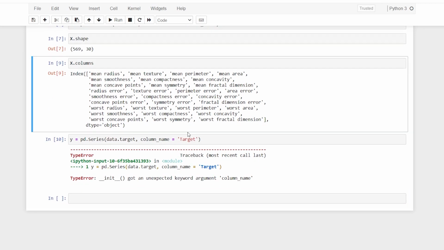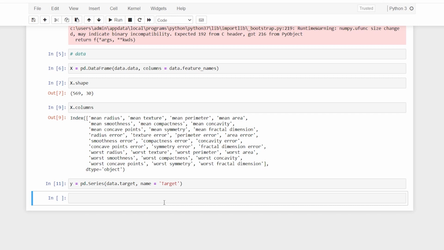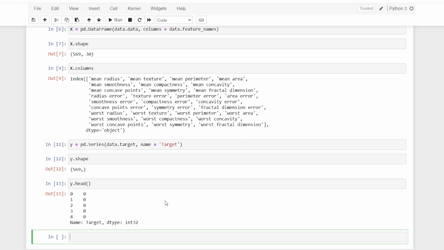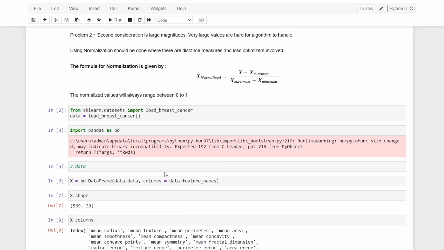And we have an error. I think it is just the name. All right, and we have it. Now I can say Y.shape, and I can also say Y.head. It does work with the series. Now let us proceed with actually implementing this.